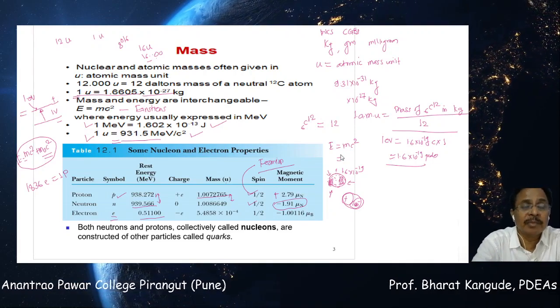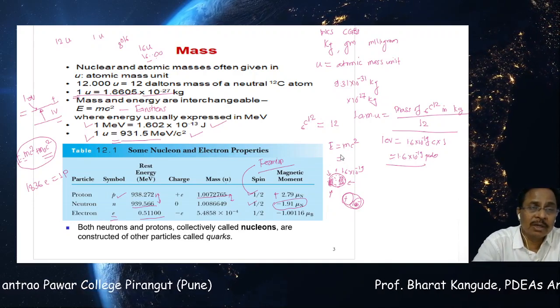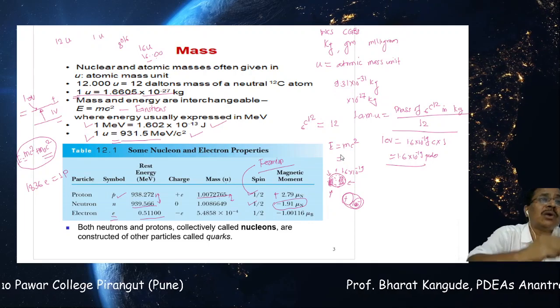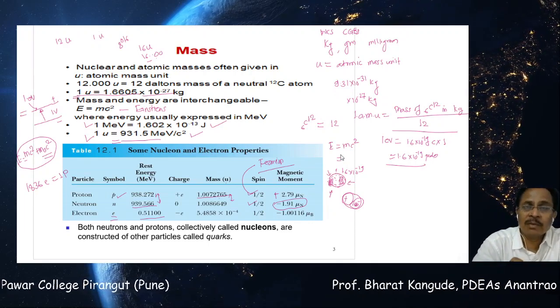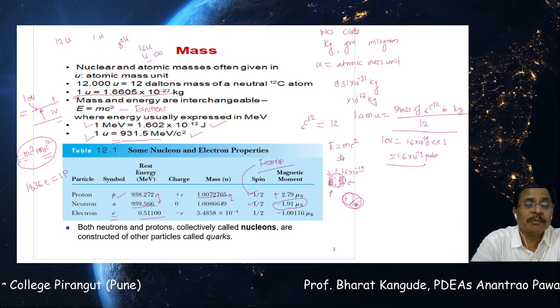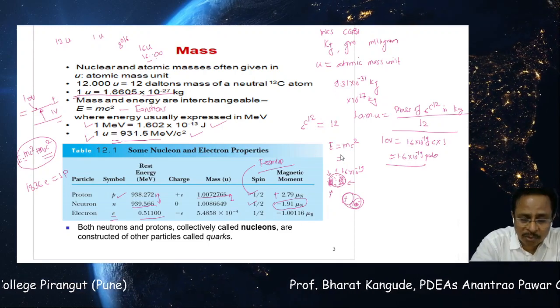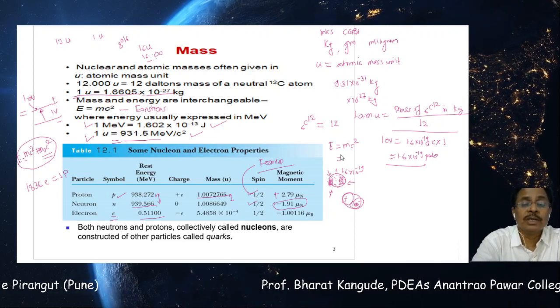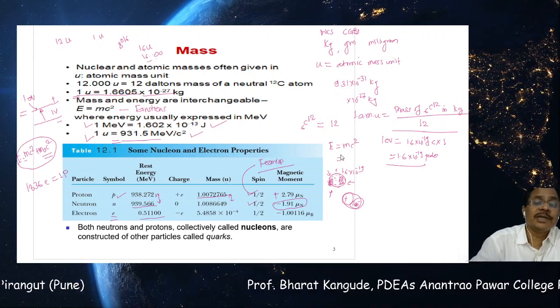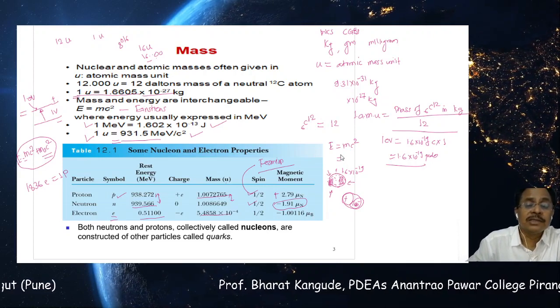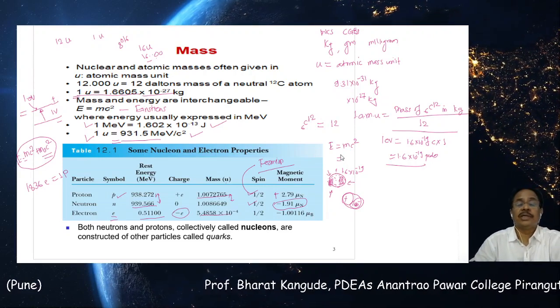That's why they are the heavy particles, and whenever there is one proton and one neutron inside the nucleus and one electron outside the nucleus in an atom, the mass of the electron is negligible. You can directly discard it because its mass is so small. It is 0.5110 MeV. So if mass is measured in atomic mass units also, it is found to be a fraction. The charge for the electron is minus e.